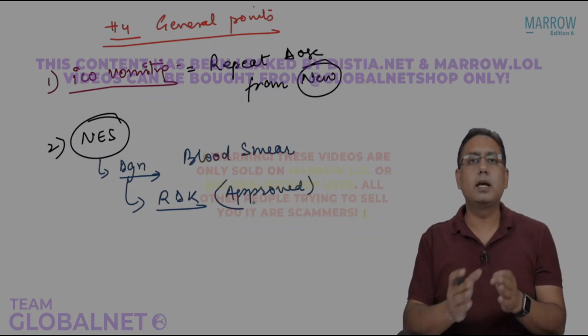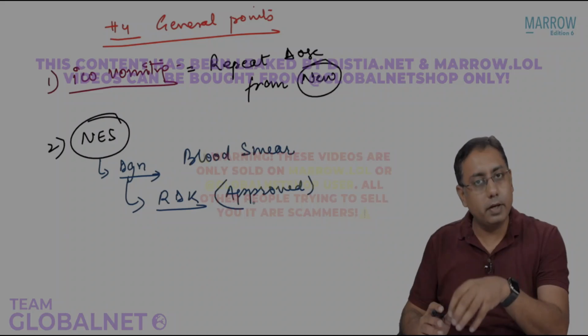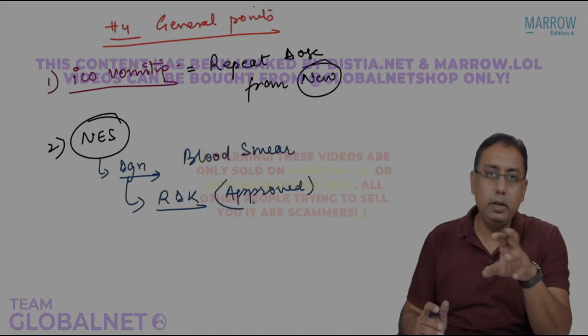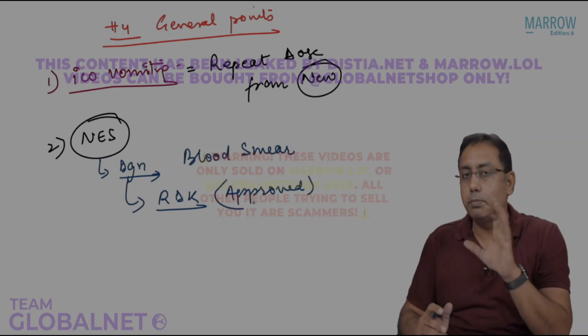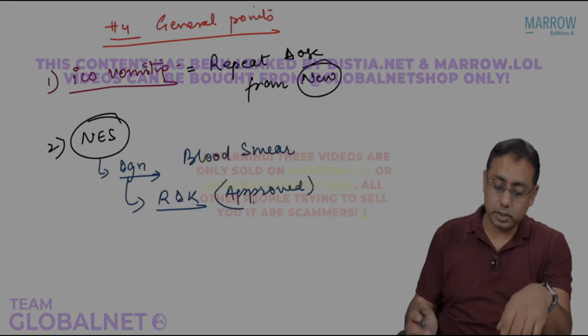Rapid diagnostic kits can be monovalent, can be bivalent, only falciparum or falciparum and vivax both. So either of the kits can be used. It's not that only monovalent is allowed or only bivalent is allowed. Both the kits can be used. Both are approved, but only in northeastern states.